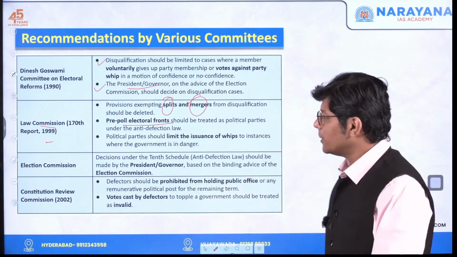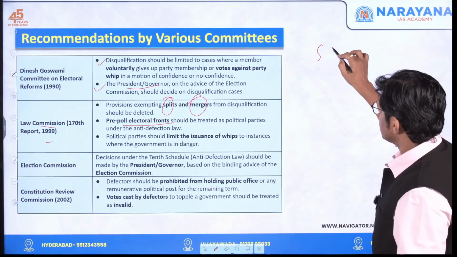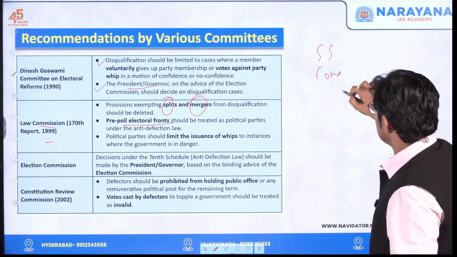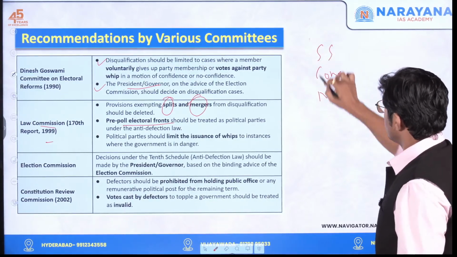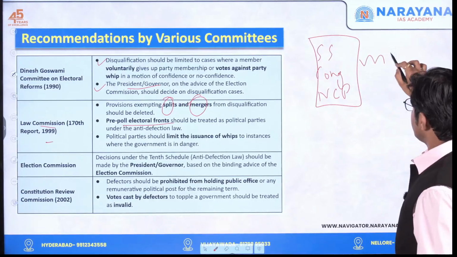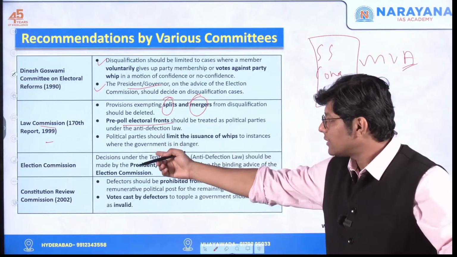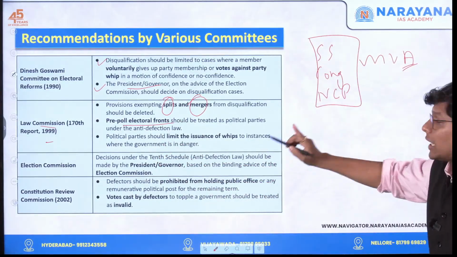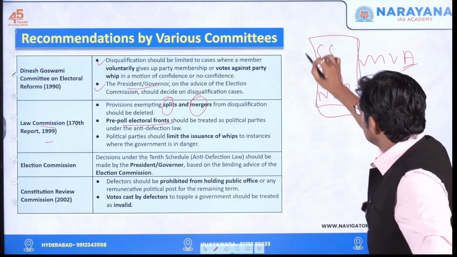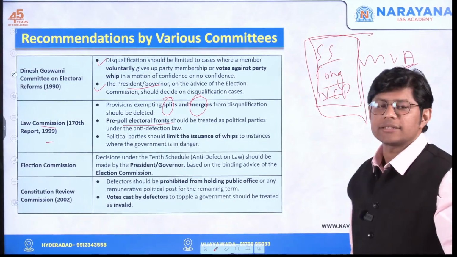For example, in Maharashtra, we have Shiv Sena, Congress, and NCP. This is the MVA alliance. Now here, this committee said that this pre-poll alliance should be considered as one political party and not three political parties.